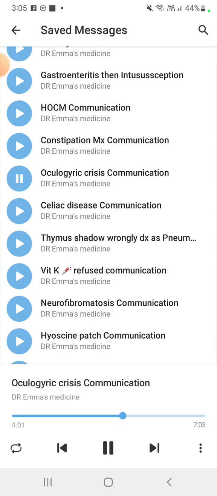Okay. Now, the criteria for diagnosis of oculogyric crisis. There are some required criteria and some supportive criteria. The required criteria are tonic conjugate deviation of the eyes, duration of minutes to hours, and consciousness is preserved.